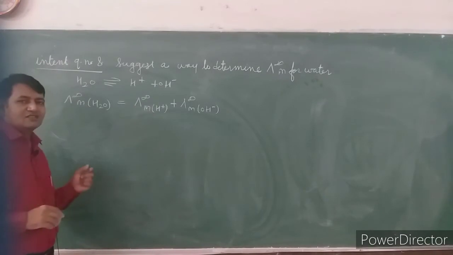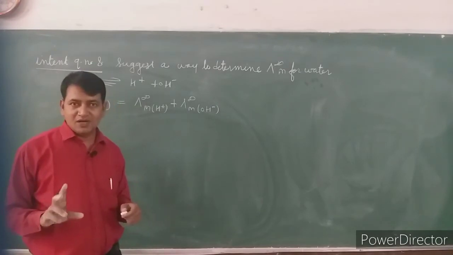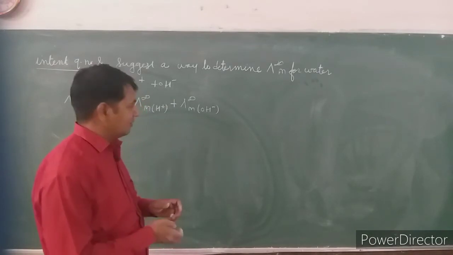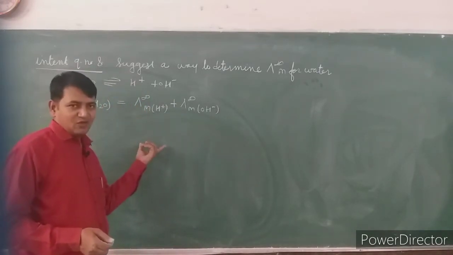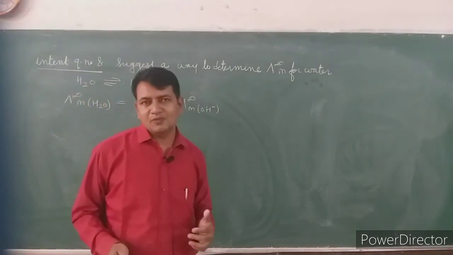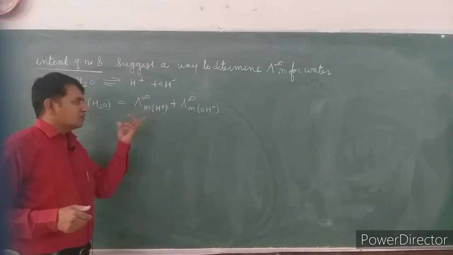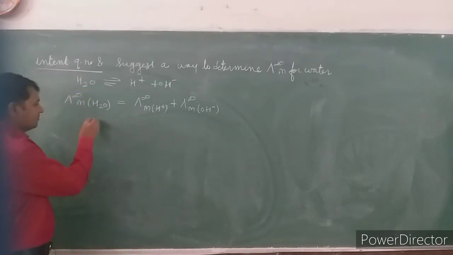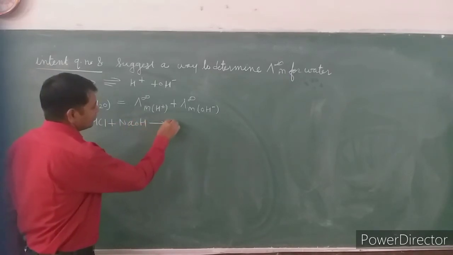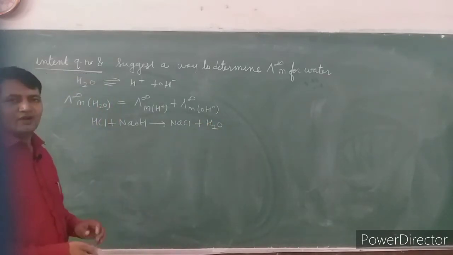So, the best example of such type of reaction is the neutralization reaction, when an acid reacts with a base and converts into salt and water. But the condition is that acid and base both should be strong, because water itself is a weak electrolyte, and when we use a weak electrolyte there, again there will be a problem to determine the lambda infinite m of that electrolyte. So, we should use strong electrolytes there. The best example is when HCl reacts with NaOH, it converts into NaCl along with water. Answer is in our pocket.